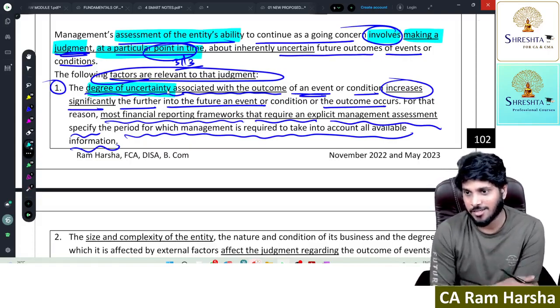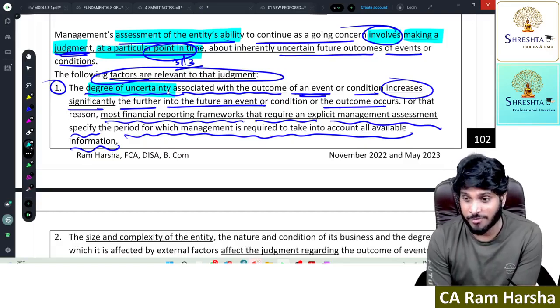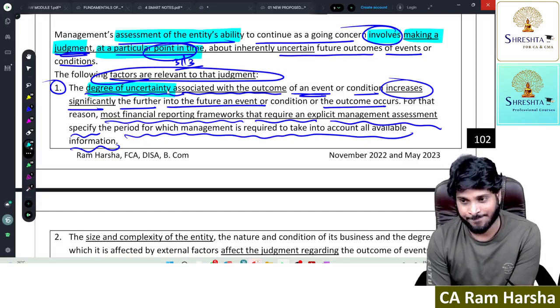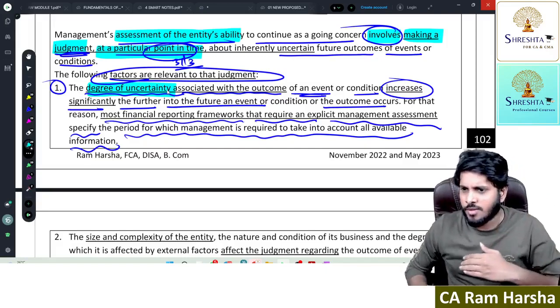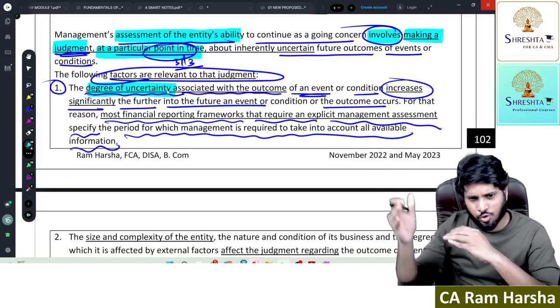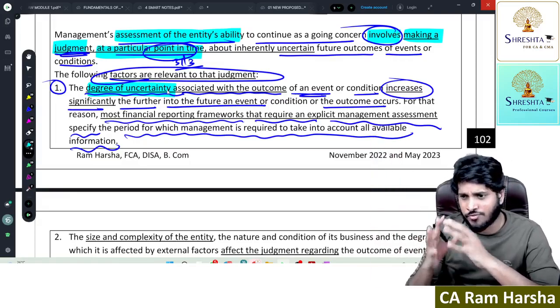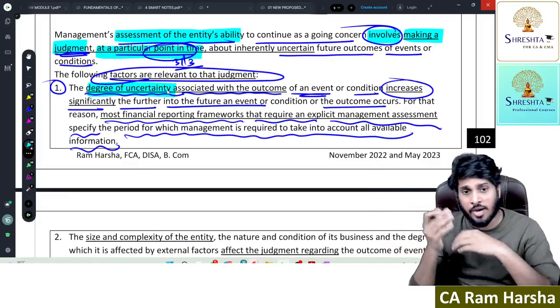CA Inter. You don't have SA 540 in CA Inter. Accounting estimates, audit of accounting estimates, including fair value accounting estimates. So difficult a standard. See, like, next 12 months, my business is going to do well because of so many reasons. I have so many reasons. Maruti Suzuki, if you go and ask, what is your position in the next 12 months? They say, excellent.